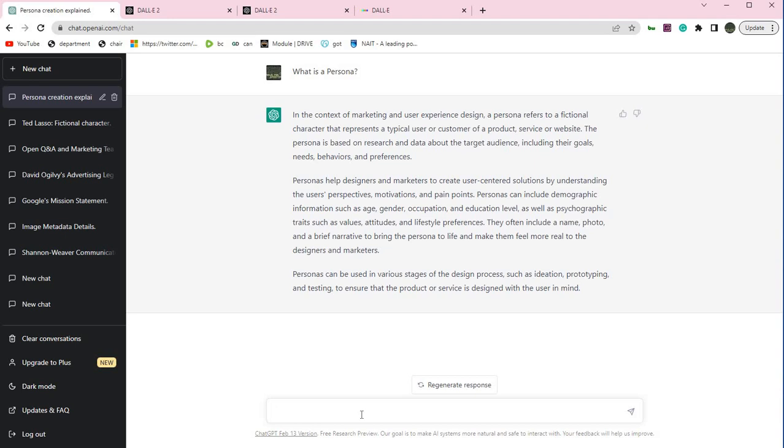Okay, cool. So then we might want to come up with a persona for a specific organization, or a specific product for that matter. So let's have some fun. Let's choose the Edmonton Oilers. And again, I'm going to first prompt it to make sure that it's thinking of the Oilers in the same way I am. So I'll say, who are the Edmonton Oilers?